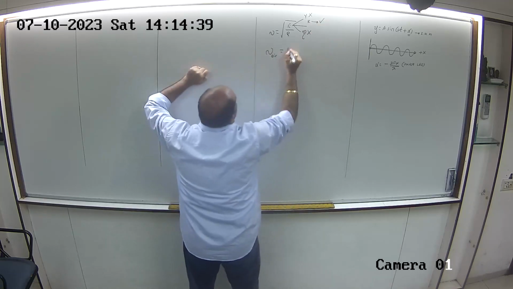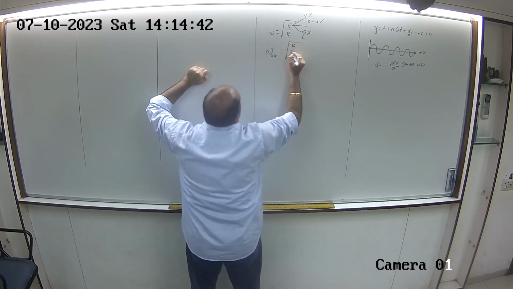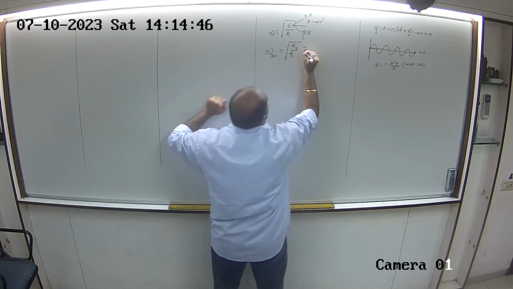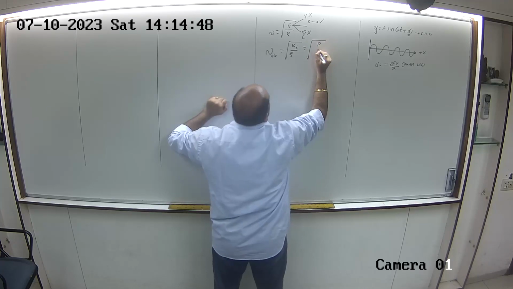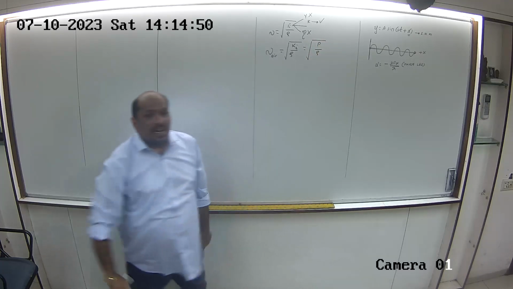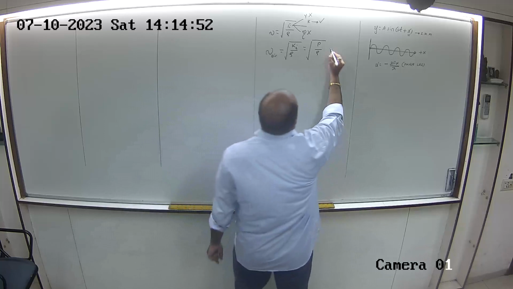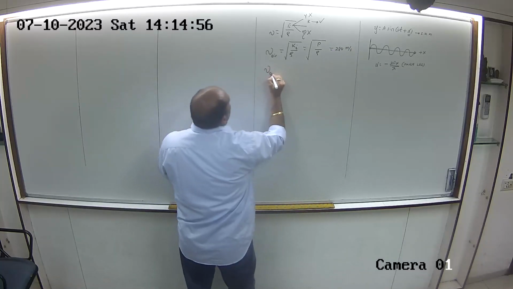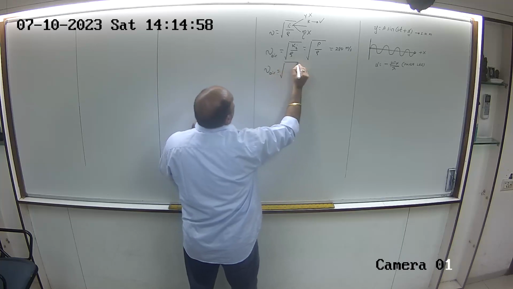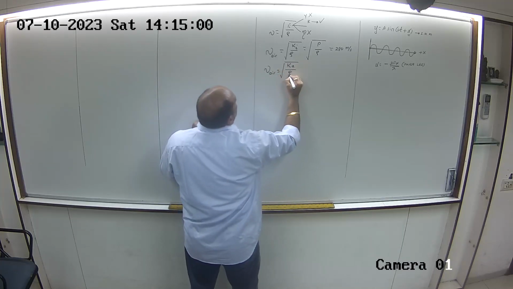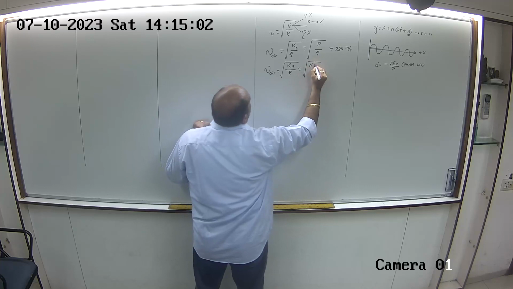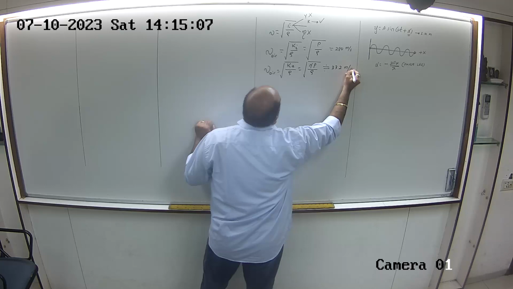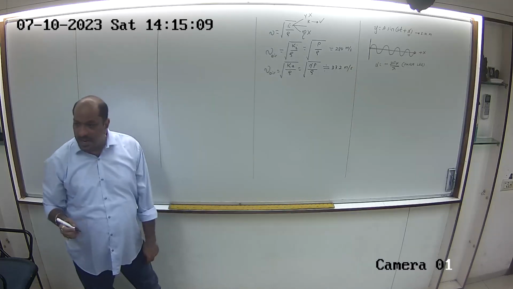Right? So when Newton suggested this formula, he took this as K by rho, under root, and he took this as K isothermal by rho, to be more precise. And therefore he gave it as pressure upon density. His answer was 280 meters per second, which obviously was well away from the practical answer. The same formula was suggested by Laplace, saying that no, this is not K isothermal by rho, this is K adiabatic by rho, and therefore this is under root gamma P by rho, and this answer was almost 332 meters per second. So Laplace's formula is correct.